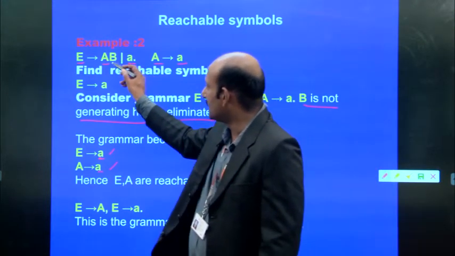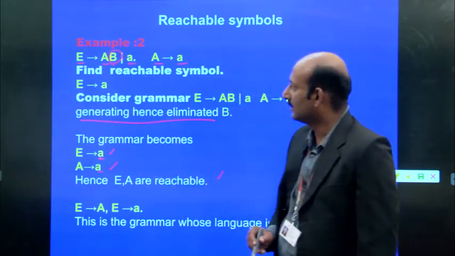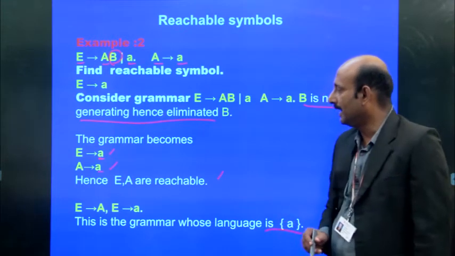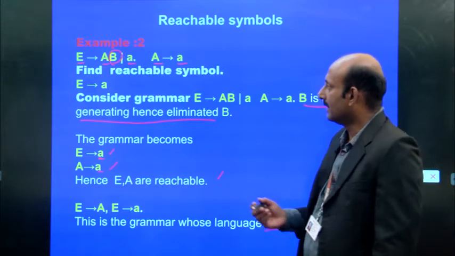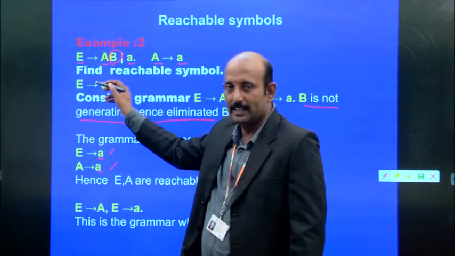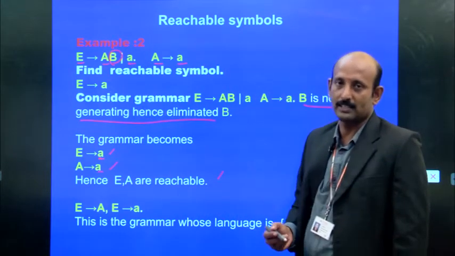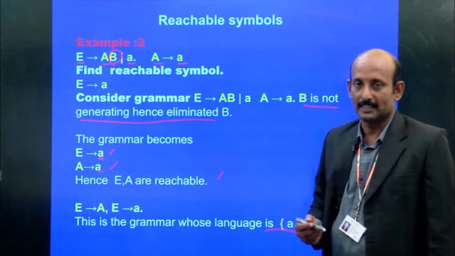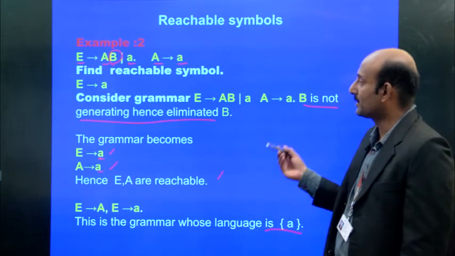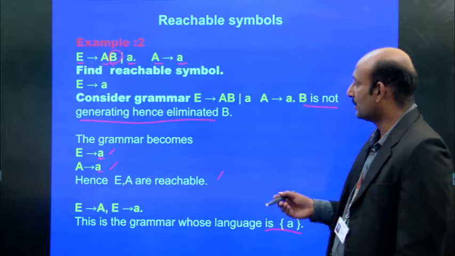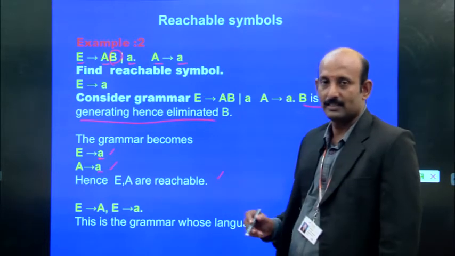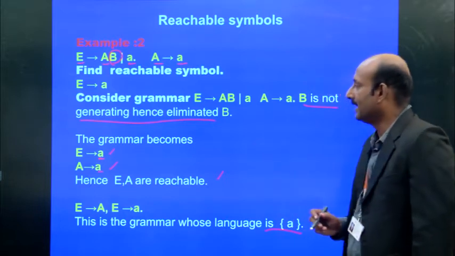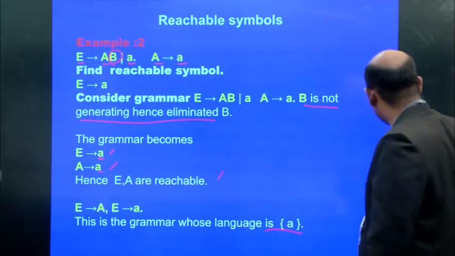Where if you take this B, the B is not reachable because it does not produce any terminal symbol. There are no productions for B. That is important. There is no production for B, and it is going to be eliminated. So that is the meaning of reachable symbols.